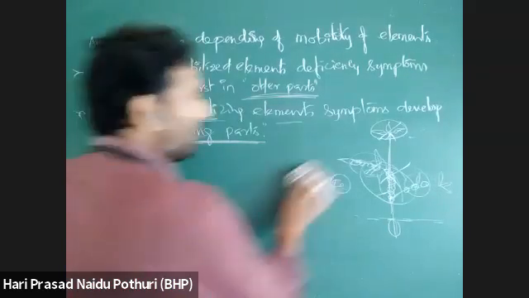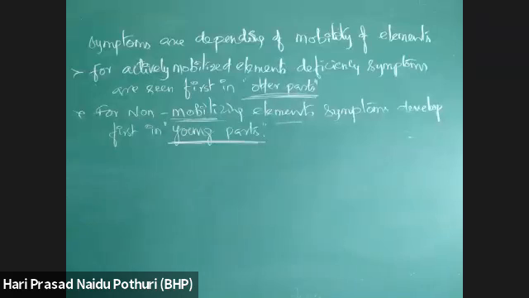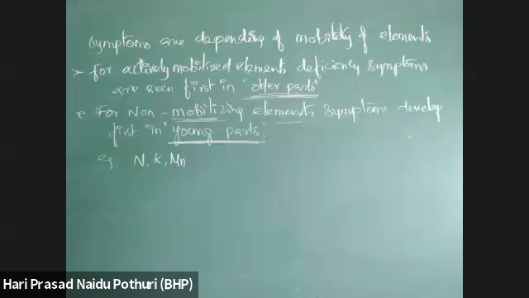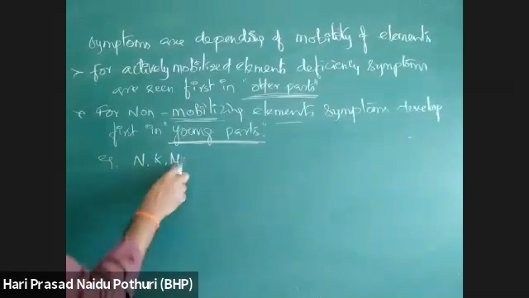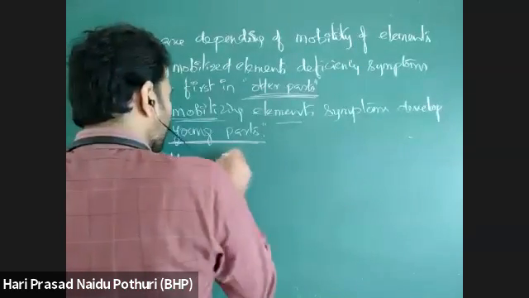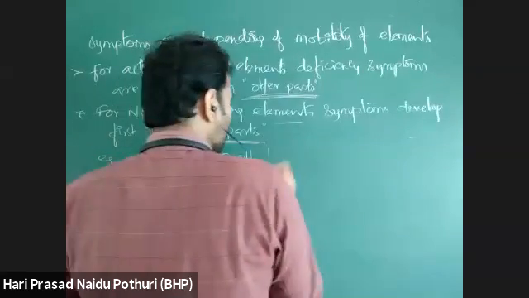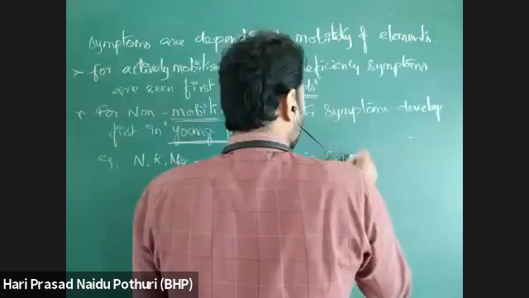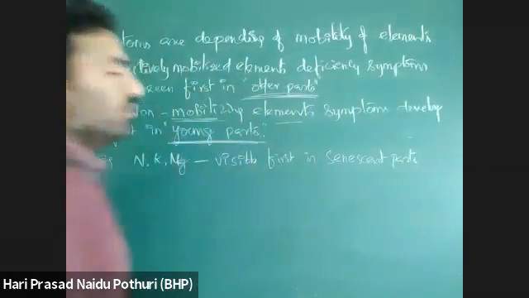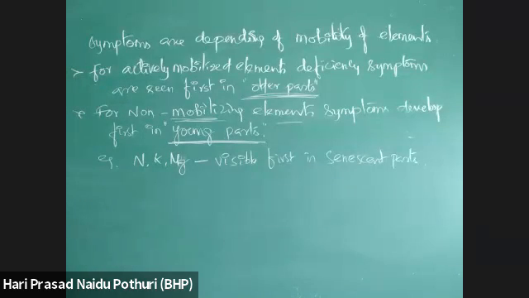If we take an example, deficiency symptoms of nitrogen, potassium, magnesium are visible or observable first in senescent parts. Senescent parts means old leaves or old branches which are falling down. In that we can observe.